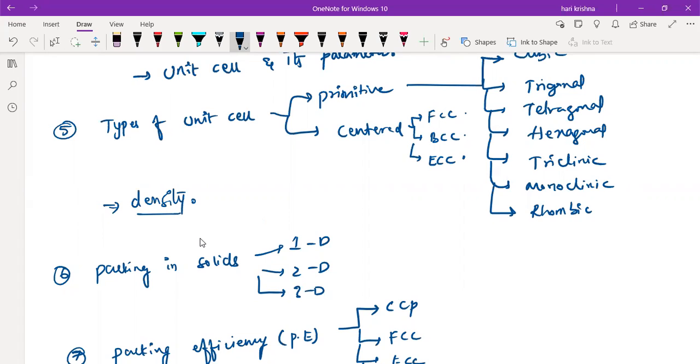Anyone? In general terms, density is mass by volume, sir. General term is mass by volume. Very good. In terms of solid state, we have a different density formula, right? In terms of Z, and in terms of the molecular mass of the solid, the volume of the solid, and the Avogadro's constant. So that is different.